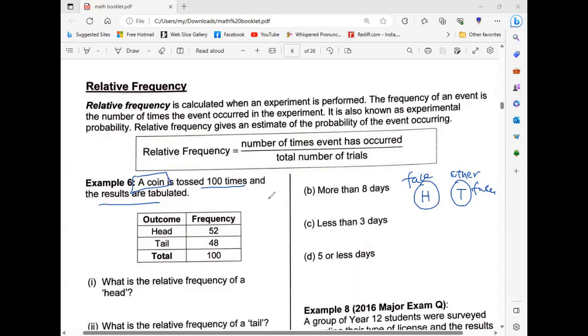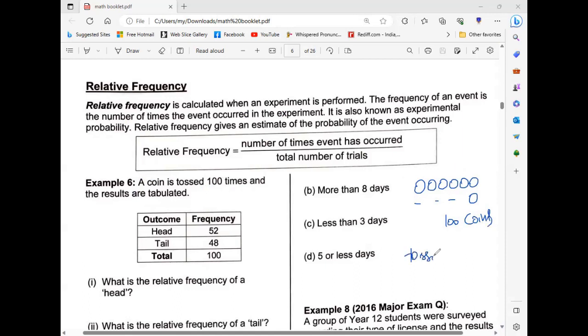A coin means how many coins? Only one coin. Tossed how many times? 100 times. It is the same as taking 100 coins and tossing them at a time.